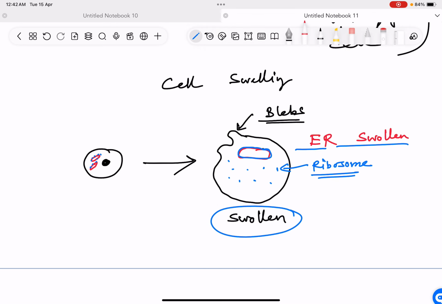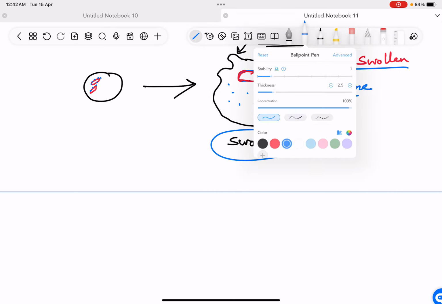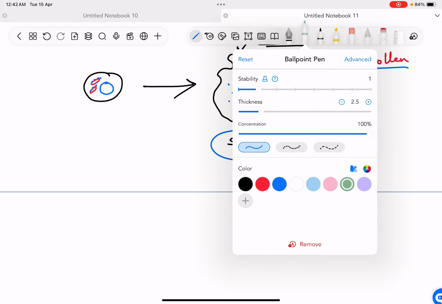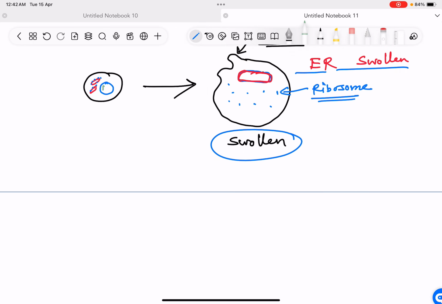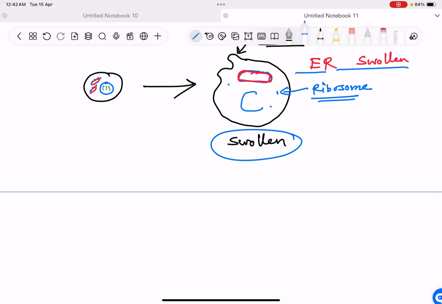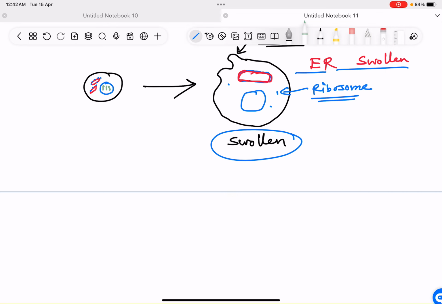So the rough endoplasmic reticulum starts to look like a smooth endoplasmic reticulum. Inside the nucleus, suppose this is the nucleus, the chromatin was not clumped, but now in this cell the chromatin will undergo clumping.